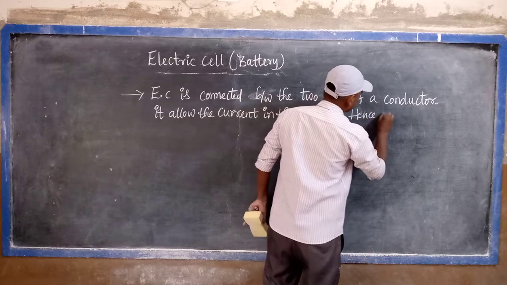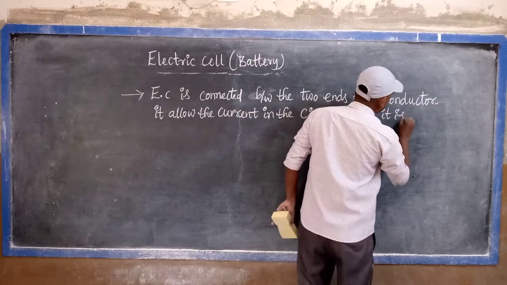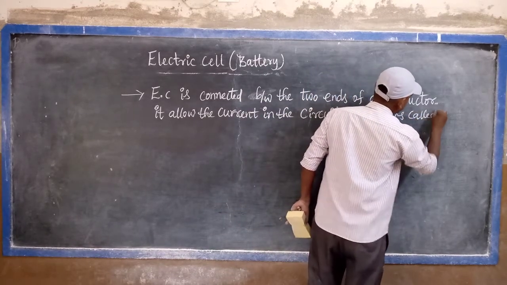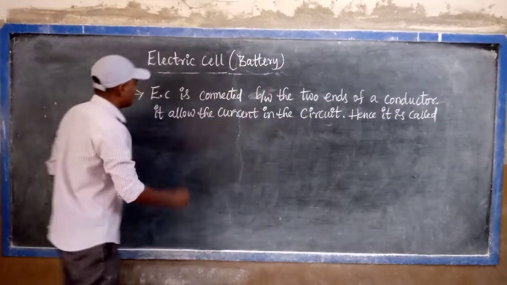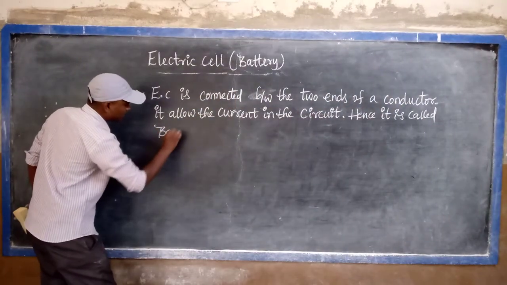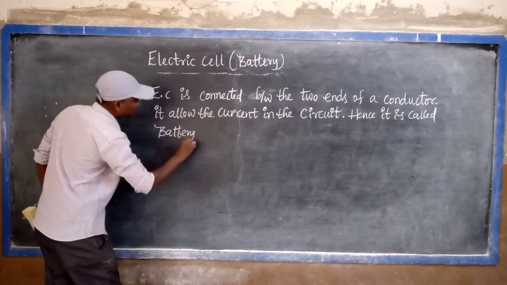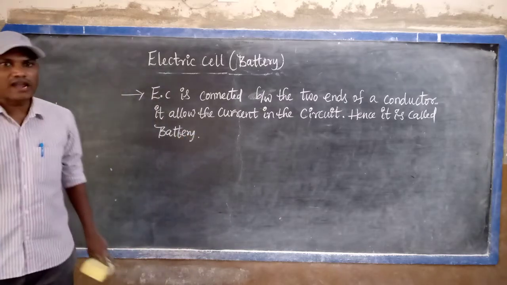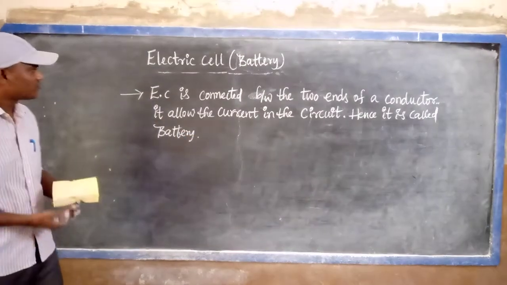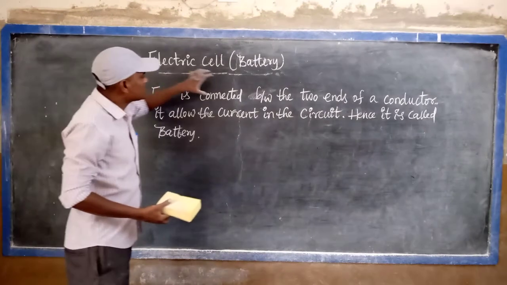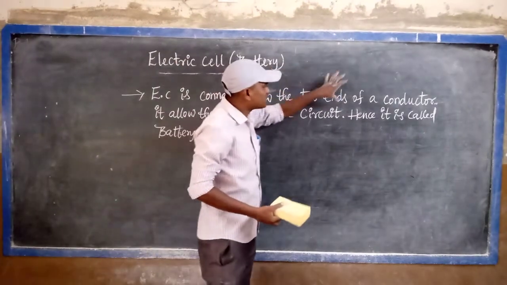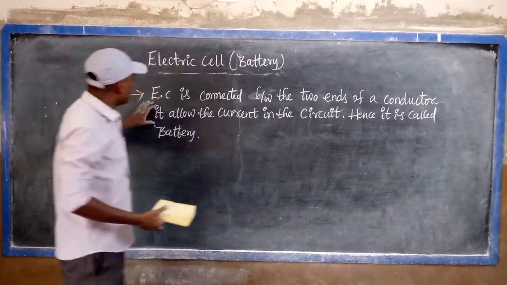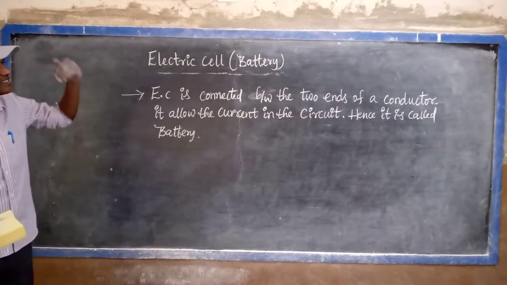Hence, it is called a battery. So listen, an electrical cell is also called a battery. Why? Because when the electrical cell is connected between the two ends of a conductor, it allows the current in the circuit.